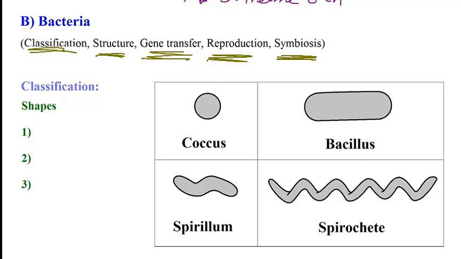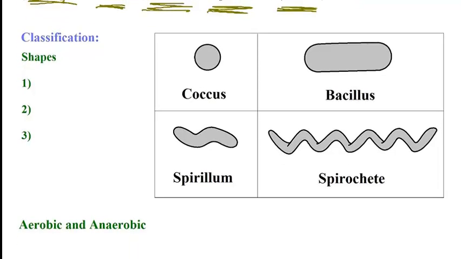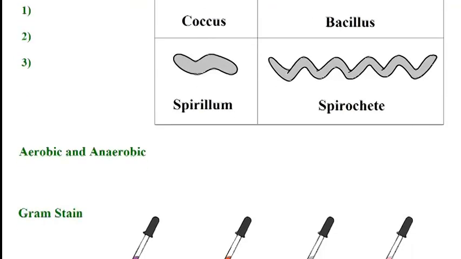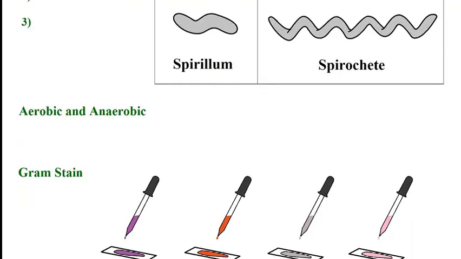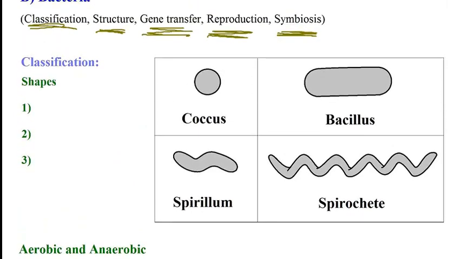Alright, so now in terms of classification of bacteria, as we just discussed, there are different ways of classifying bacteria. We can classify them based on their shape, we can classify them based on whether they are aerobic or anaerobic, and we can classify them based on the gram stain. So let's go over one of these classifications. The first one is shape. Bacteria can basically exist in three common shapes. And these structures, I've actually shown it to you right here.